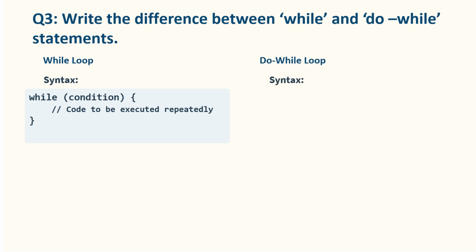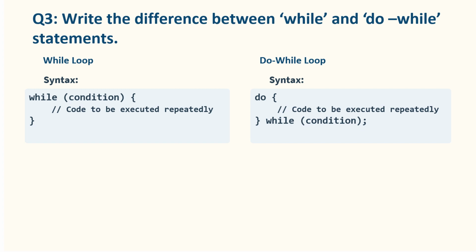The syntax of do-while loop is keyword do. The curly braces enclose the body of the loop. After the closing brace, the while keyword is used. Inside the parentheses, place the condition that needs to be true for the loop to execute again. Do-while loop ends with semicolon after the condition.